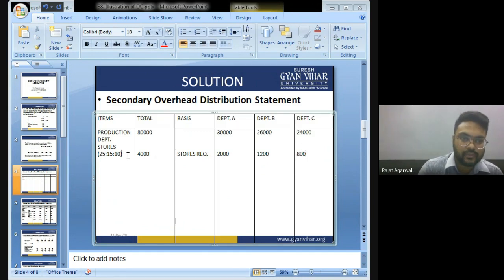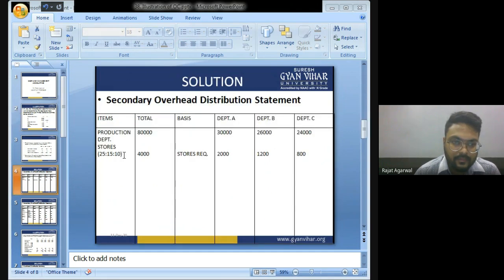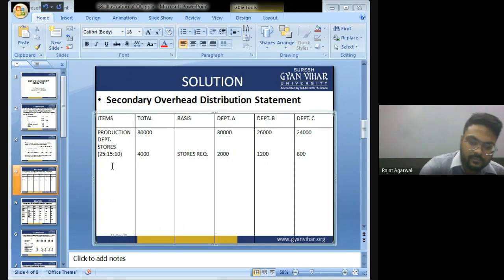Now after stores, timekeeping. Let us see what is the total expense of timekeeping.